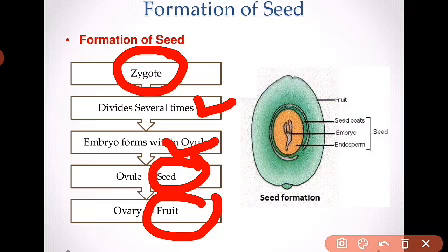We see that inside the fruit the seed is generally present. You must have eaten mango, right? So the seed is present inside the fruit. So at first the formation of seed takes place, and after that the whole fruit is formed. I hope it's clear now.